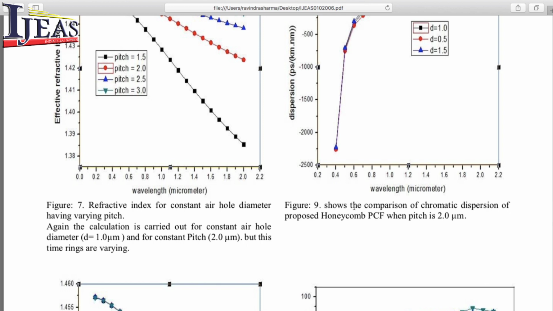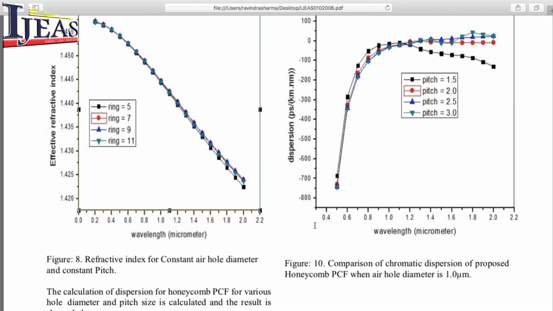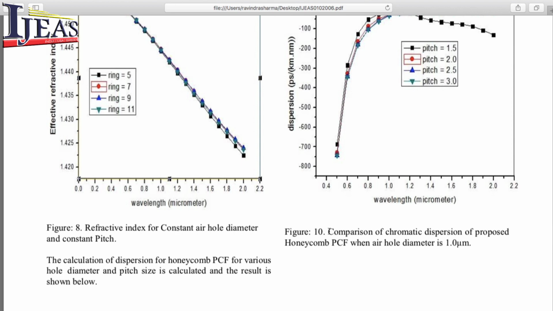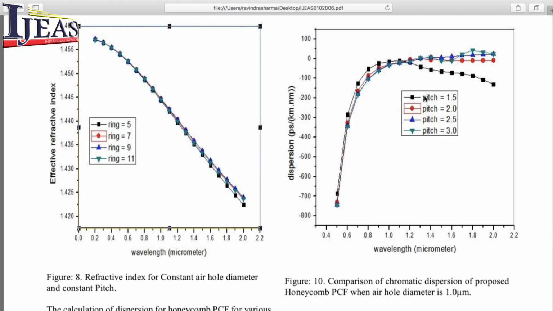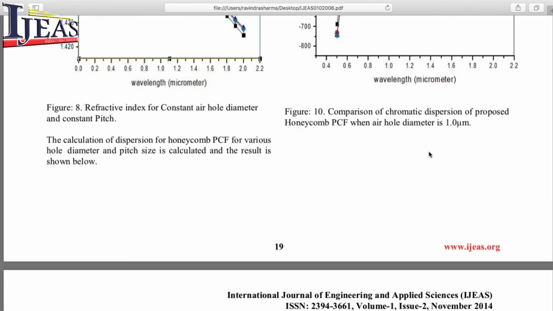Now figure 9 shows the comparison of the chromatic dispersion of the proposed honeycomb PCF when pitch is 2.0 micrometer. Figure 10 shows the comparison of the chromatic dispersion of the proposed honeycomb PCF when air hole diameter is 1.0 micrometer. There we have mentioned the different types of pitch, varying from 1.5 micrometer to 3.0 micrometer.